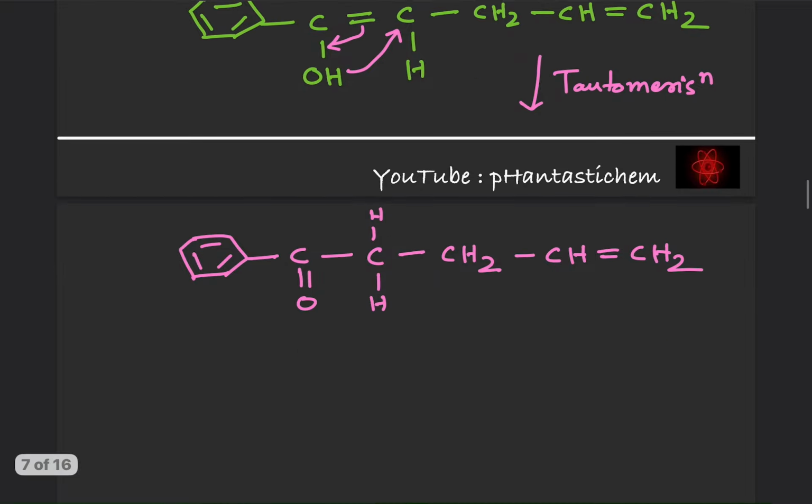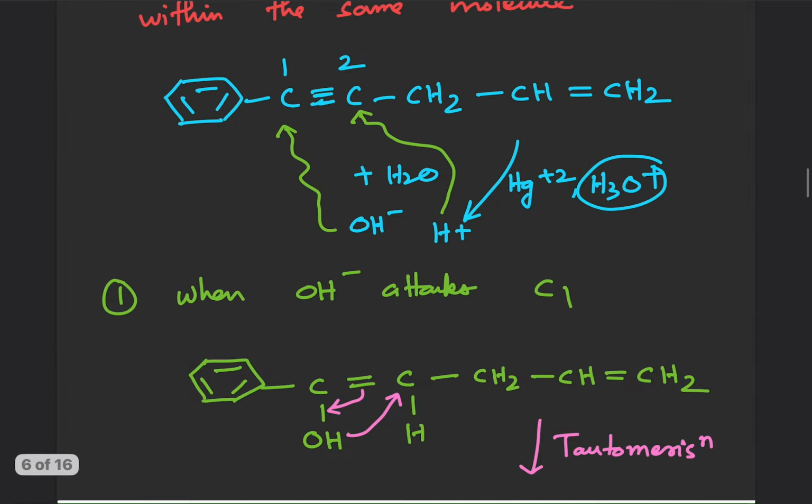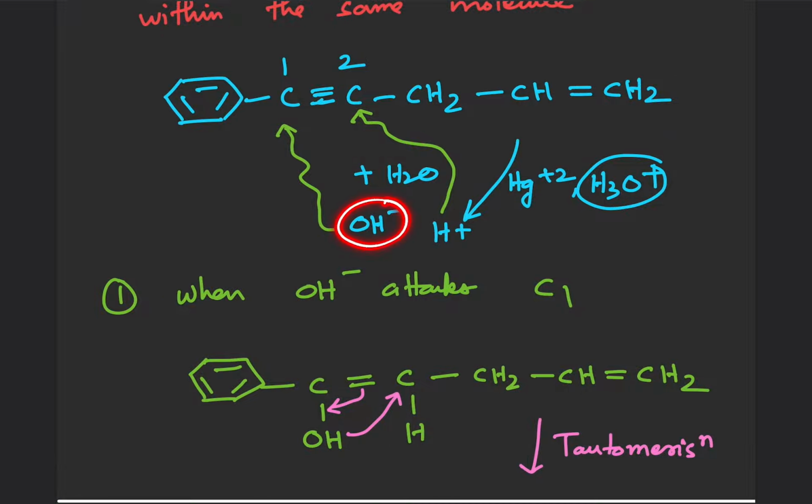Okay, so this is, let's say, product 1. It is also possible that OH- attacks C2, and H+ attacks C1. That will give us the next product.